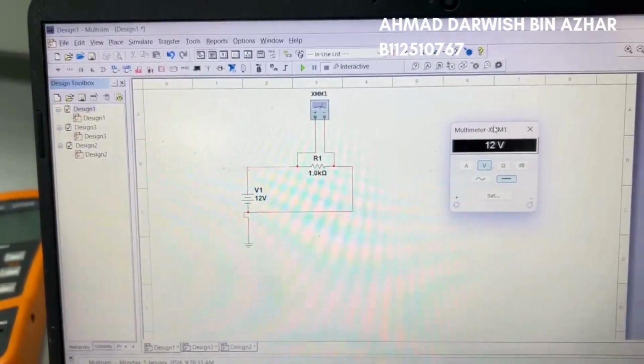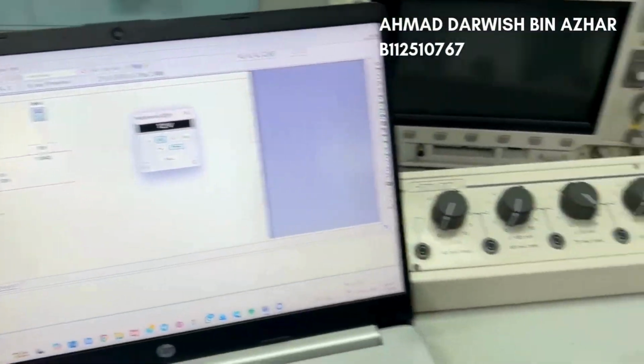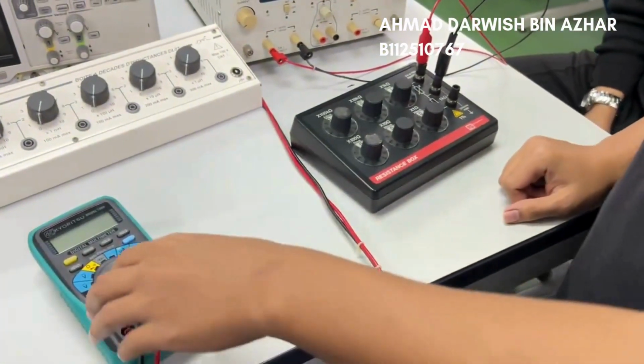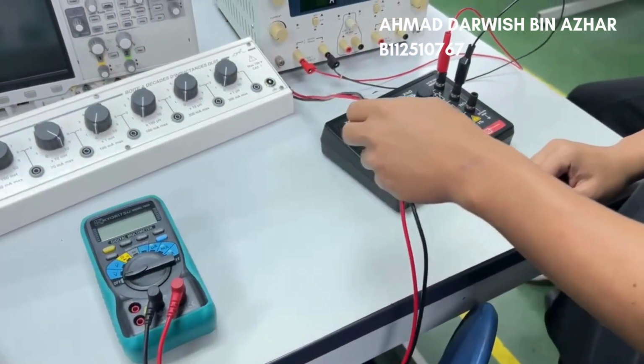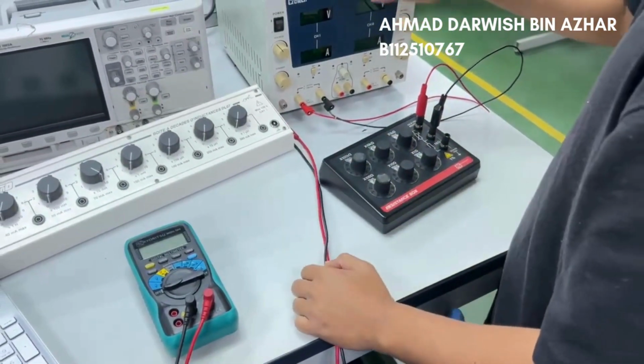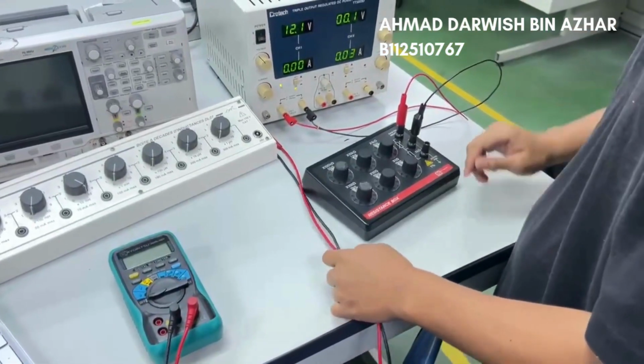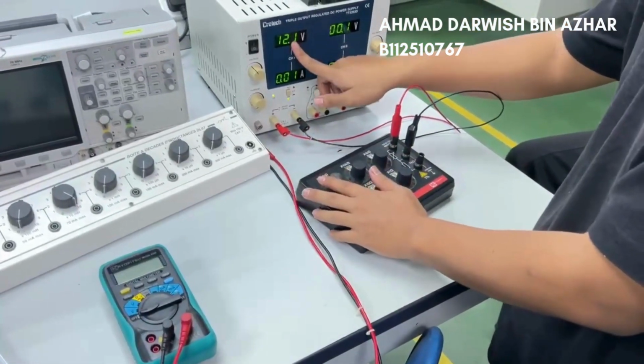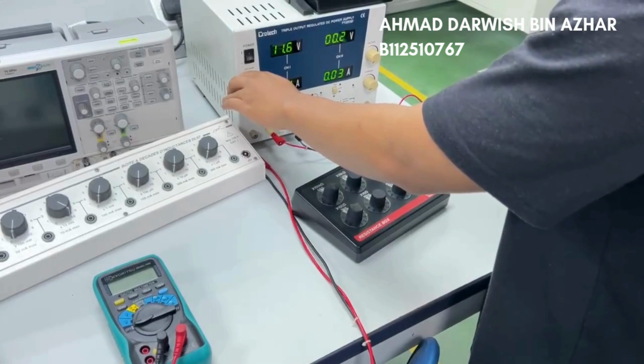I will be showing you how to measure voltage and resistance using a multimeter. So first, let's try measuring the voltage using the multimeter. First, we take the multimeter and connect it to the probe, and now we check the voltage source, as we are currently using 12 volt for our circuit.